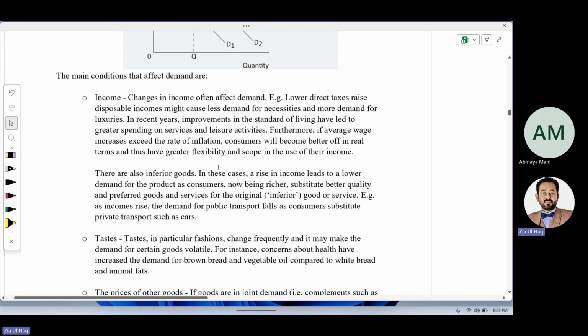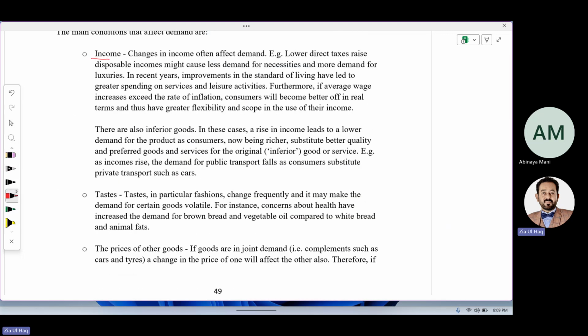The main conditions, what are the other factors? Consumer income changes. If consumer income has increased, they will prefer to buy more goods. If consumer income has decreased, with price remaining the same, they will not be able to afford as many goods as they were buying before. Now they will buy fewer goods, so that will be an increase or decrease in demand.